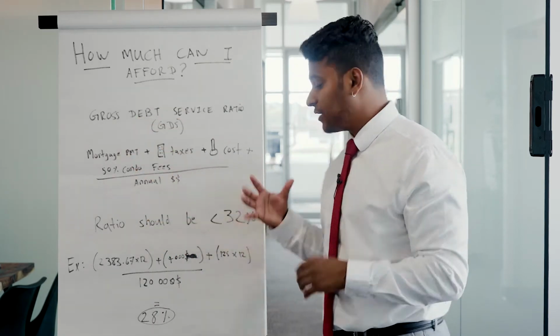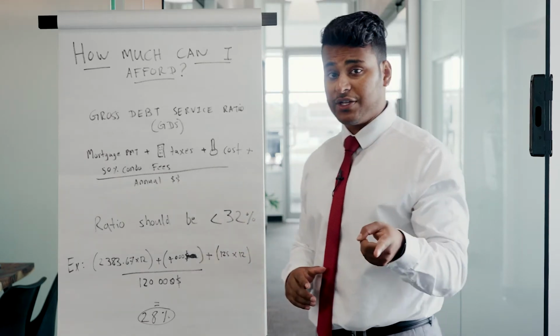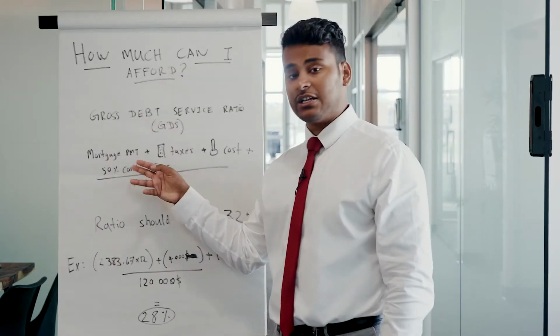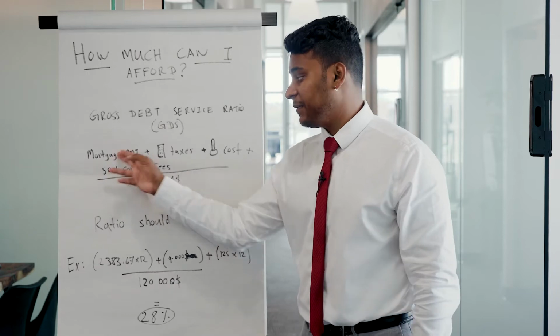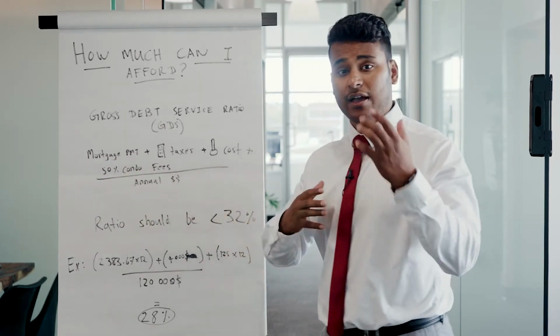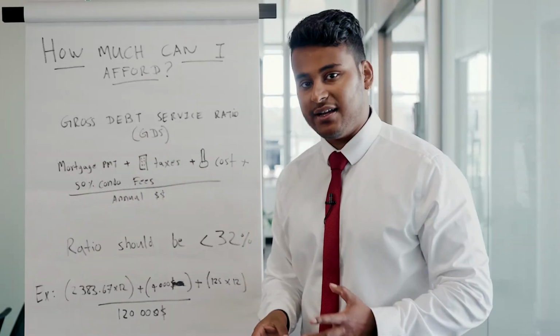So that's how you calculate your own GDS. If you want to know your debt ratio, your GDS, you do the same process. You take your future mortgage payment, your taxes, heating costs. If you have condo fees, you take 50% of that, divided by the annual income. All right. So that's how you calculate your own debt ratios for the GDS. We're not done yet.